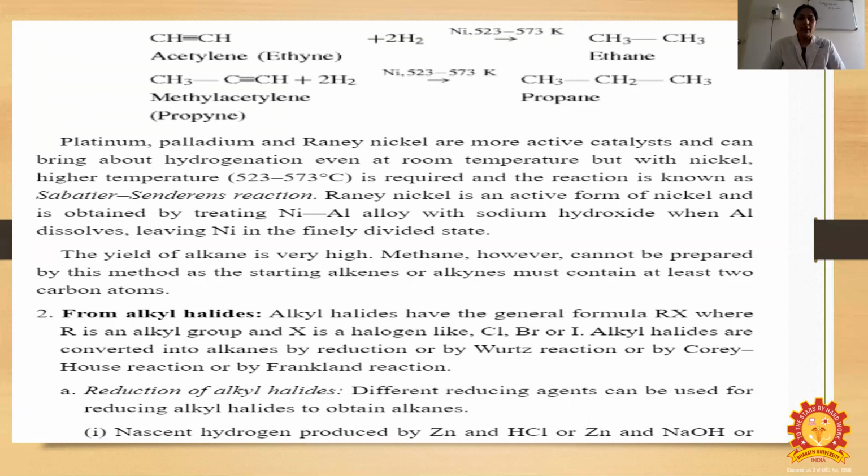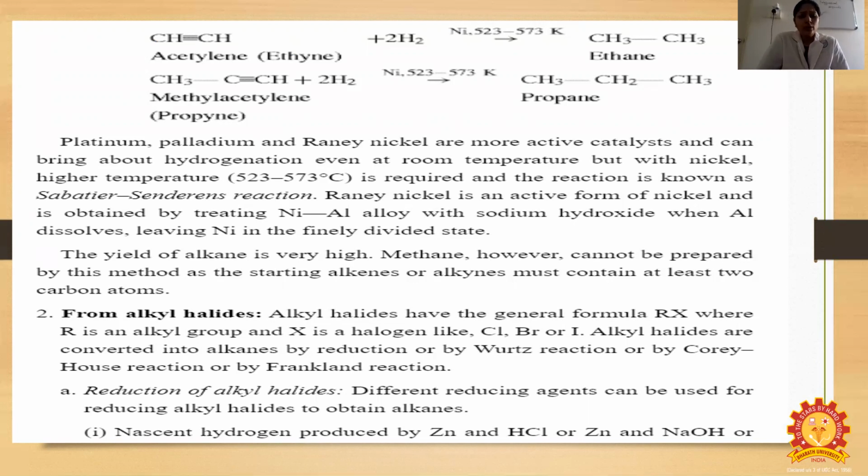So platinum as well as palladium as well as nickel are the most active catalysts and can bring about hydrogenation even at room temperature. But with nickel, a higher temperature is required. The reaction is known as the Sabatier-Senderens reaction. Raney nickel is an active form of nickel, and it is obtained by treating a nickel-aluminium alloy with sodium hydroxide.